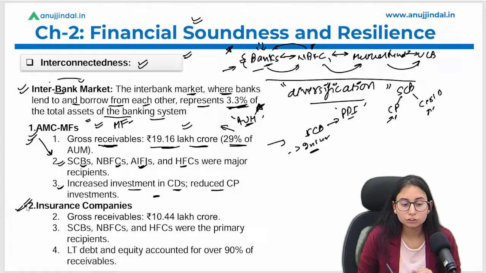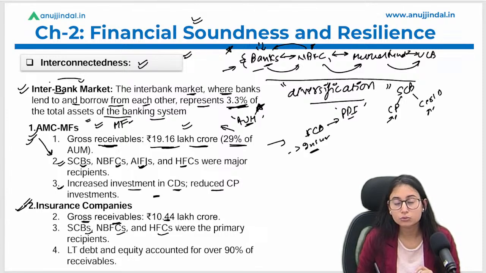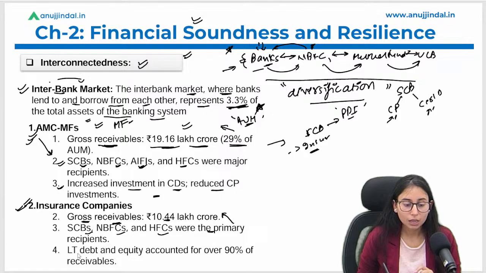Let's talk about the insurance companies. For insurance companies, the gross receivables are 10.44 lakh crore. And who are the primary recipients in this case? SCBs, that is scheduled commercial banks, NBFCs and housing finance companies were the primary recipients. Long-term debt and equity accounted for over 90% of the receivables.